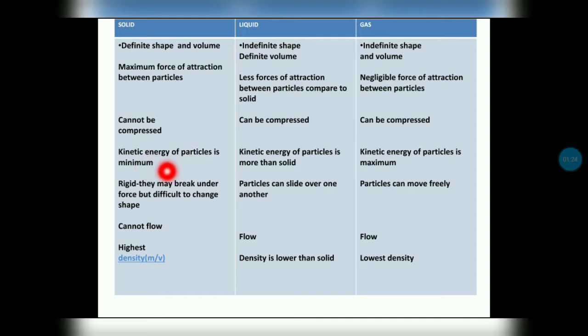Kinetic energy of the particles is minimum in solids, more than solids in liquids, and maximum kinetic energy is in gases. Solids are rigid, they may break under force but it is difficult to change their shape. In the case of liquids, the particles can slide over one another, and in gases, particles can move very freely. Solids can't flow, but liquids can flow, and gases also can flow. Solids have high density, compared to solids liquids have lower density, and gases have very low density. Density means mass per volume, meaning how heavy the object is in a unit volume.